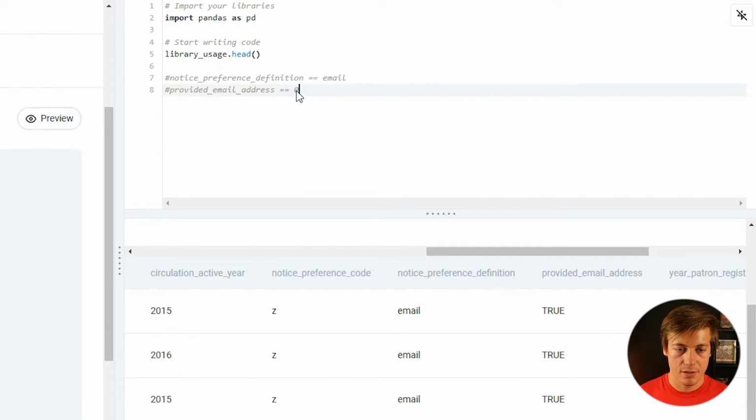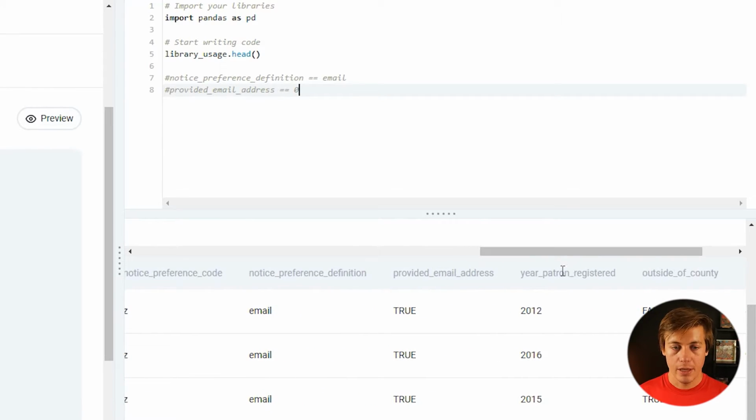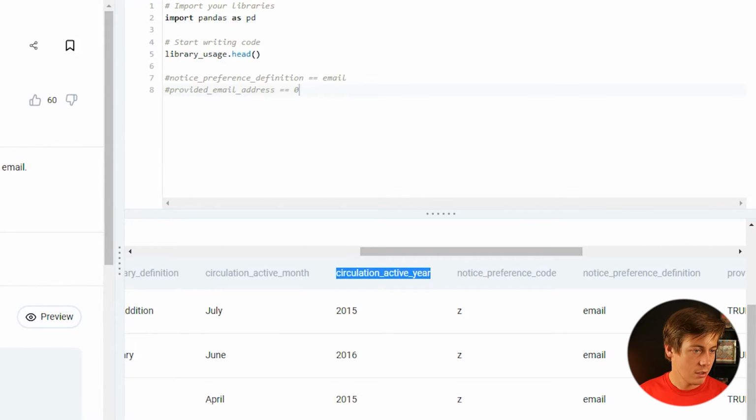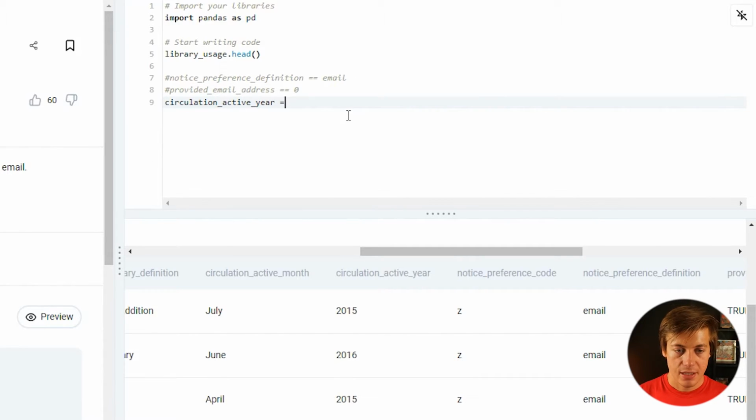I'm just going to say that's equal to 0 on here. And then we have year, patron requested, or circulation active year. Circulation, that's what we're going to need. That's equal 2016. And let's take a look at our output.